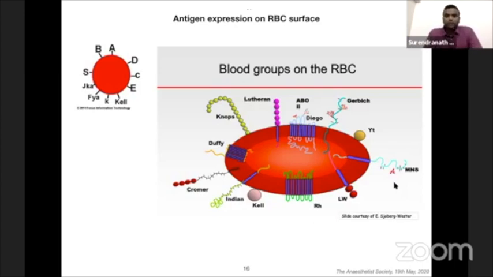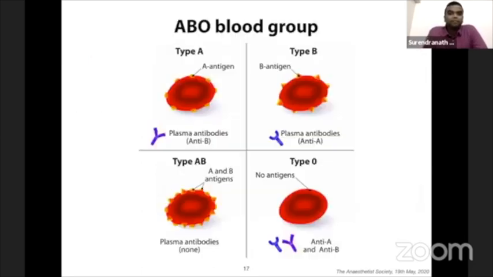Suppose you give RBCs to a patient, from one donor to the recipient. We look only for ABO compatibility and RH compatibility, because 98% of transfusions can be successfully performed if we know RH and ABO compatibility. That's why this system is very important.